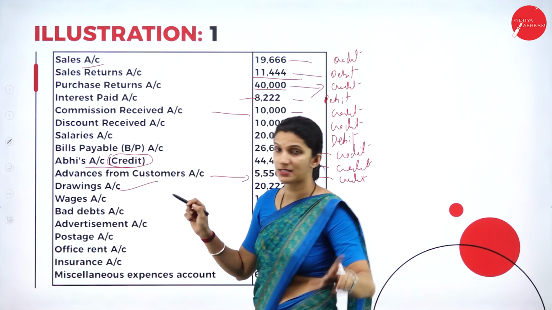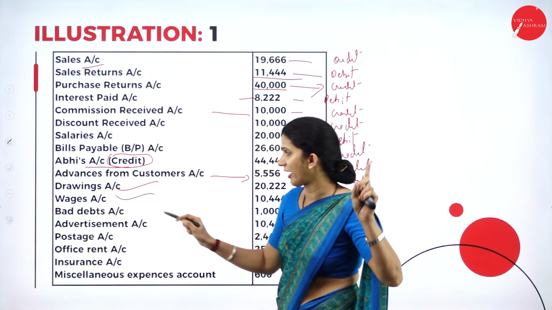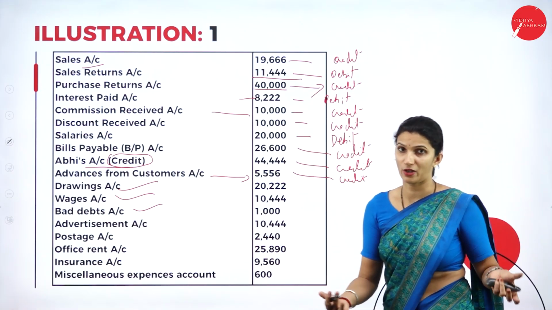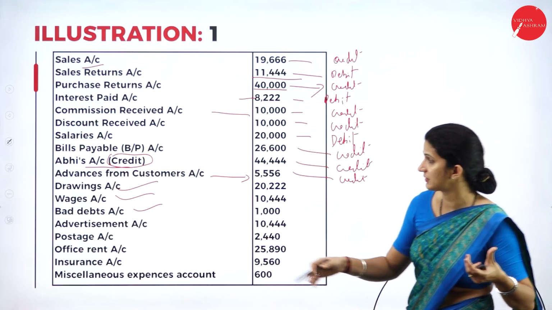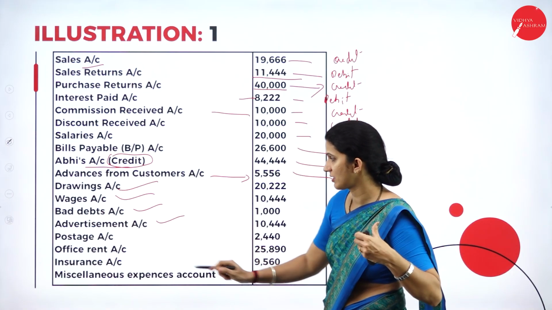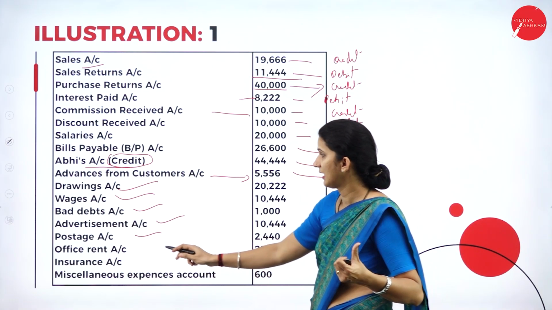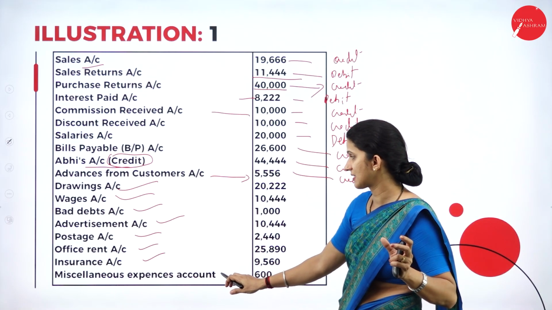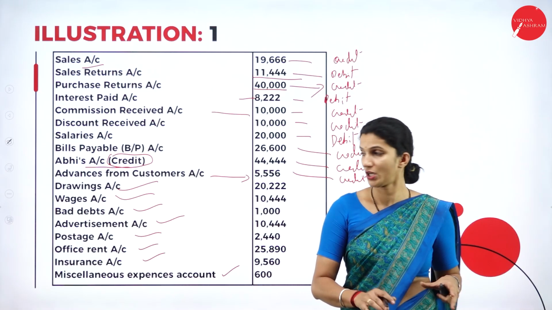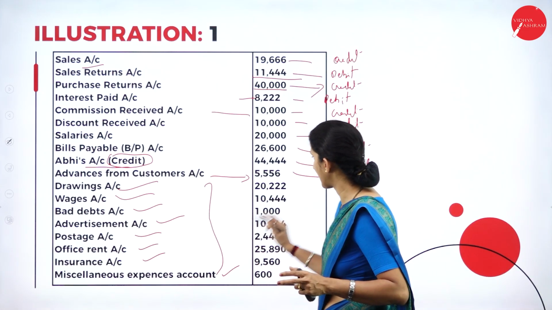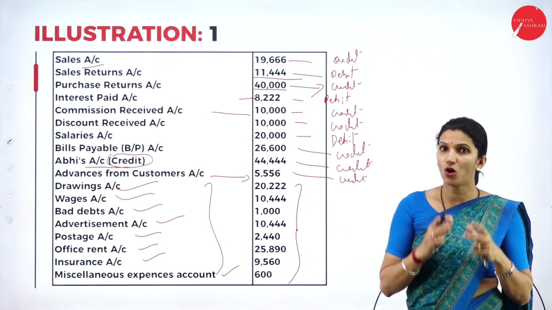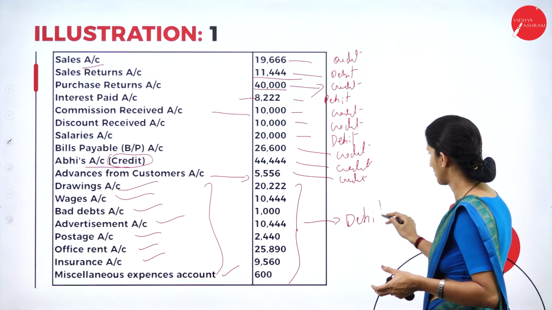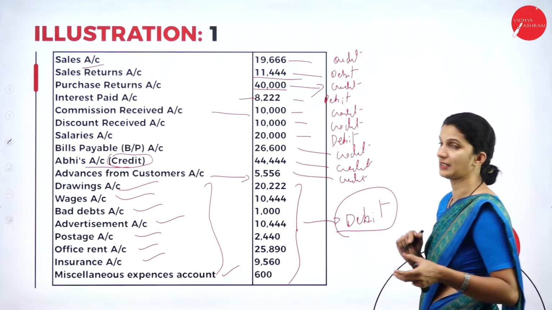Then we have drawings, an expense. Then we have wages, expense. Then we have bad debts. Again, the customers who may not pay or fail to pay the business, a loss to the business. Then we have advertisement account. Then we have postage account. Then we have office rent. Then we have insurance. Then we have miscellaneous expenses account. So all these are expenses to the business. So that comes under the debit side.